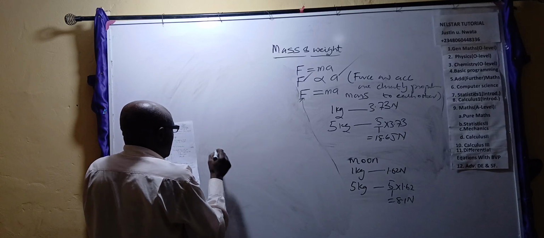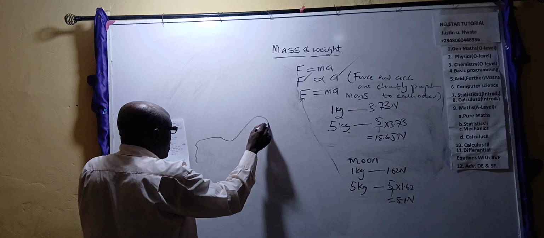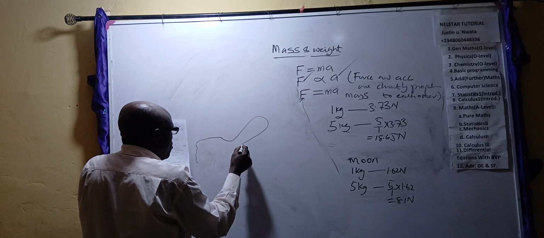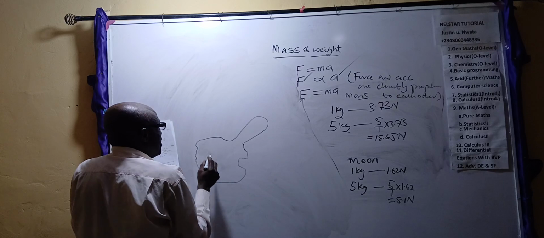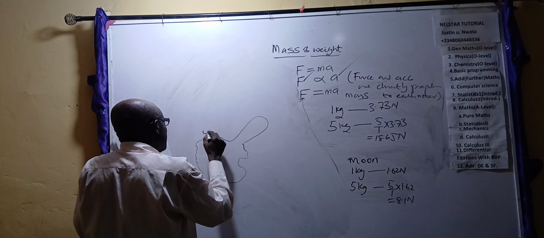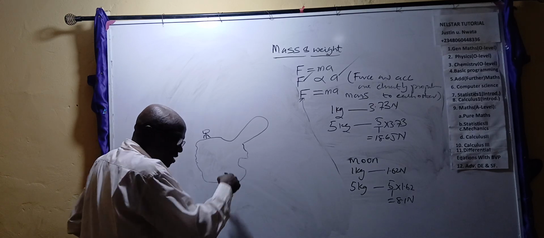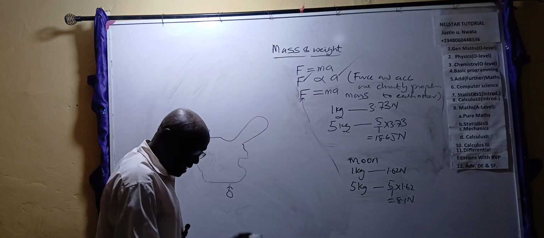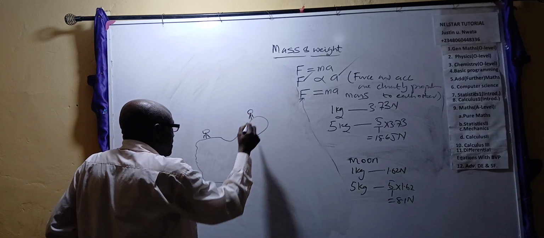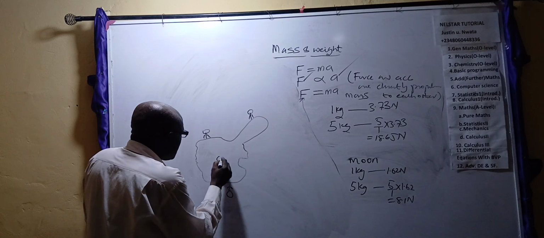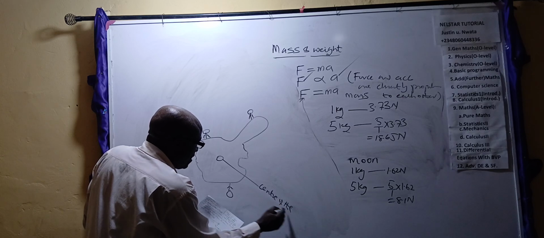The Earth, we are told, is spherical, but not a perfect sphere. At times it goes like this. Some places it has mountains that go like this, and it goes inside valleys, and comes like this. We human beings are on the surface of the Earth, standing here. Please, this should not confuse you into thinking that the heads of human beings are on the ground. They are standing straight, as I am standing here. Some people are standing here. And here is the center of the Earth.